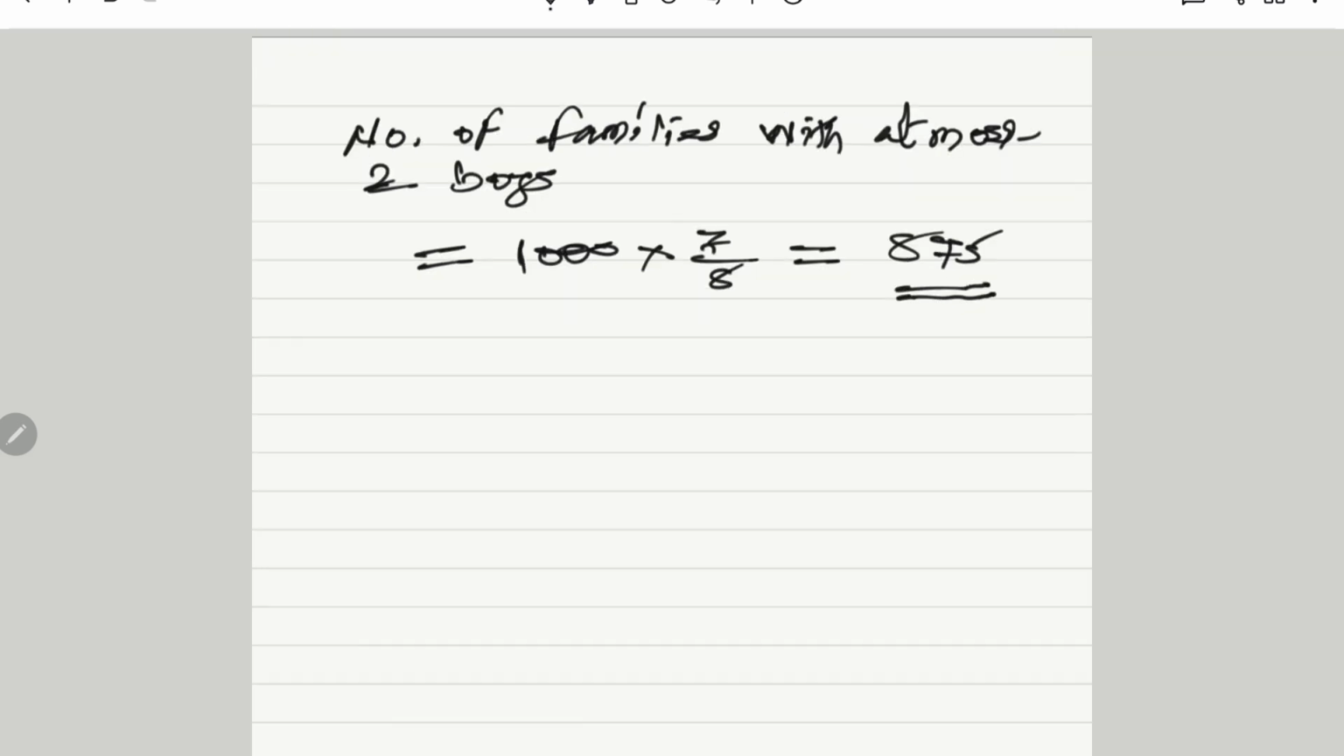Like this, we can use the binomial distribution to obtain the number of families for different conditions or a given condition. One more I will discuss in my next video.